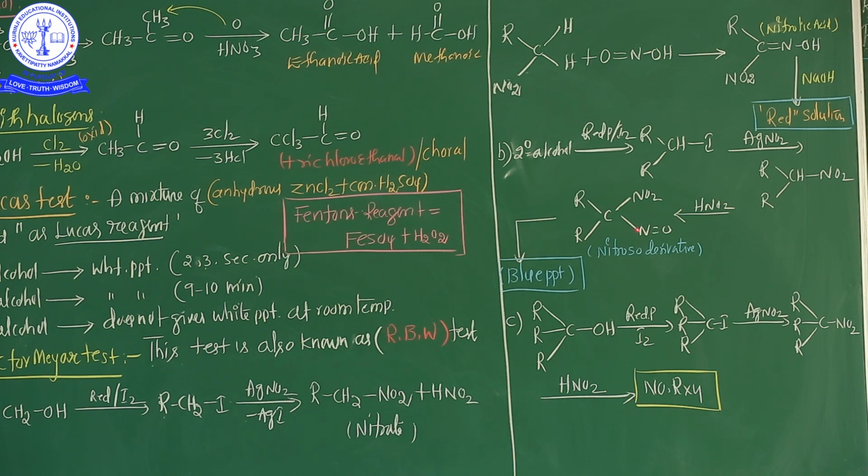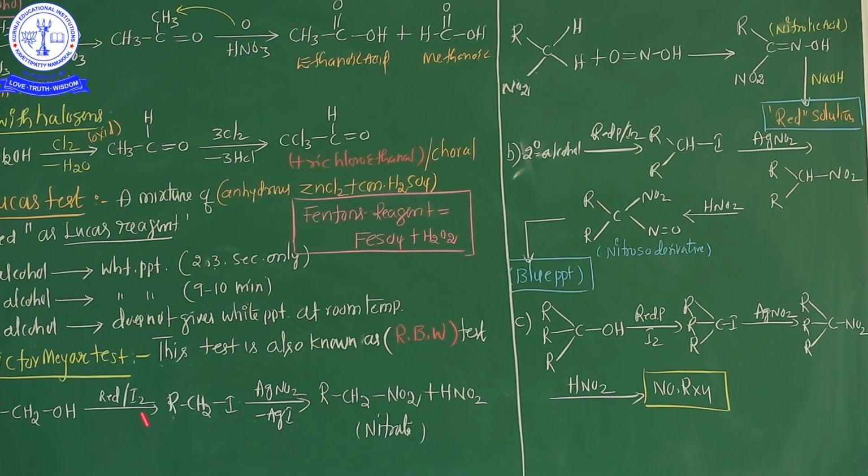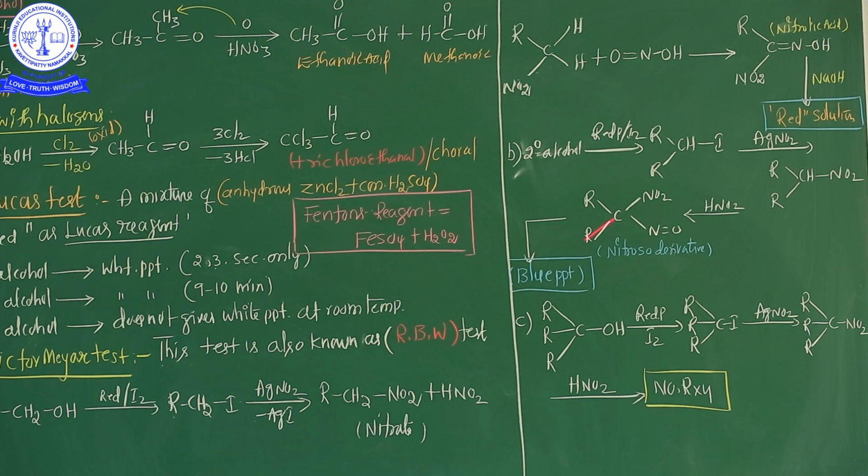This pseudo-nitrol derivative is again treated with sodium hydroxide solution. Here I have not mentioned the sodium hydroxide solution. After that, it is converted into a blue colored solution. So if a blue color solution appears inside the test tube, the alcohol is a 2 degree alcohol. See very carefully, listen my dear students. 1 degree alcohol always gives a red color solution, 2 degree alcohol always gives a blue color solution in the Victor-Meyer test.